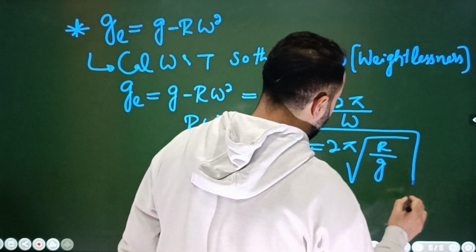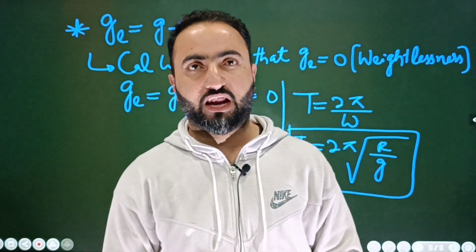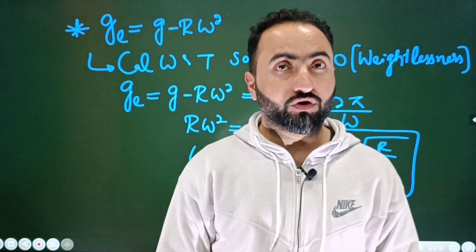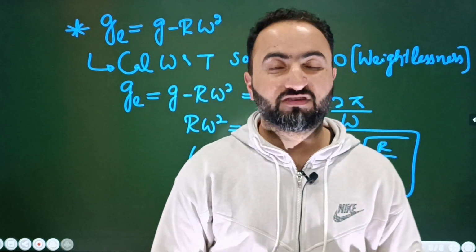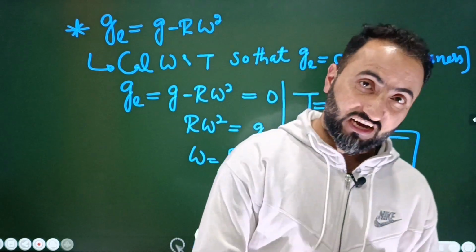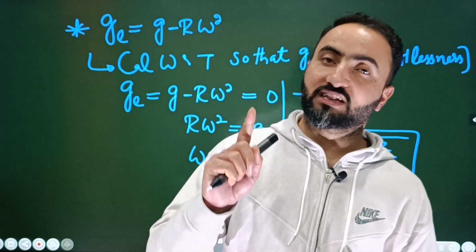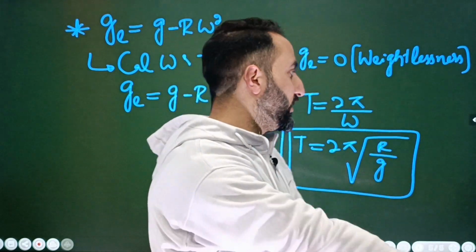ओके, देन व्हाट यू कैन डू इज दिस, यू कैन सेफली सॉल्व दिस, ठीक है बेटा. And this magical number here, T is equal to 2π under root of R by g, because it is repeated again and again. दो बार ये repeat होता है बेटा, number 1 in the gravitation, number 2 in the gravitation, and it is repeated twice in the SHM as well, in the simple harmonic motion as well, ठीक है बेटा.